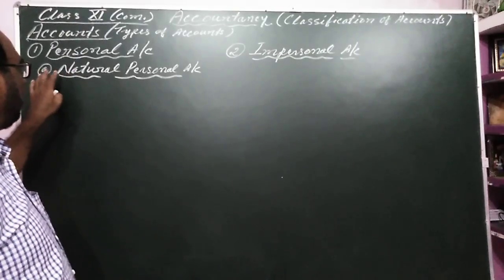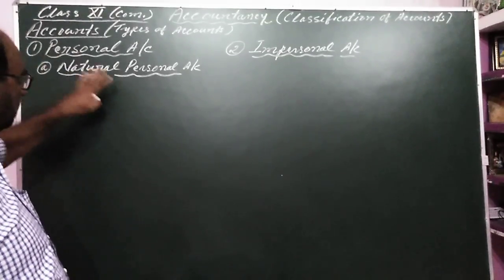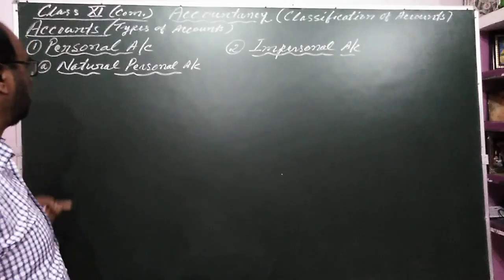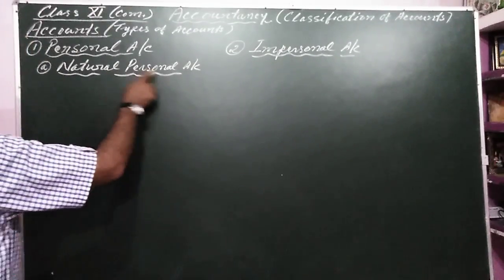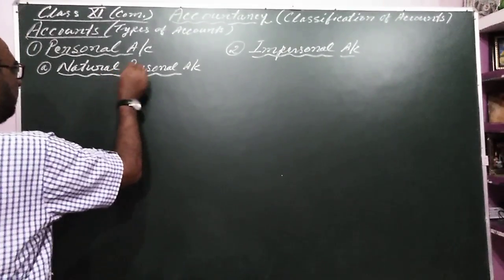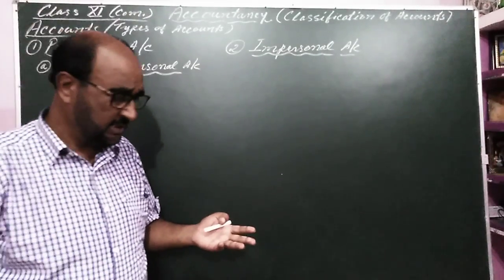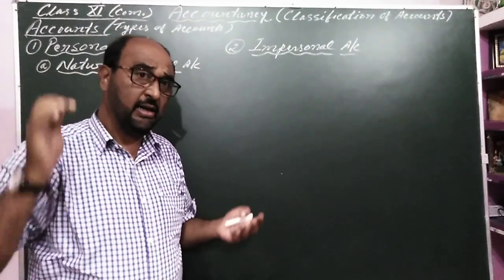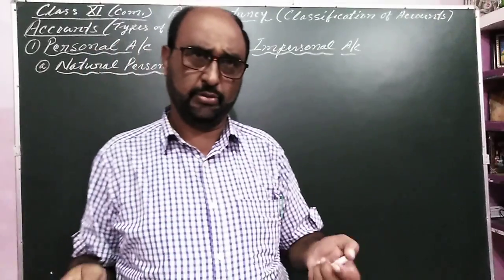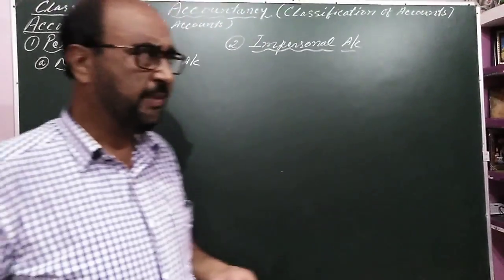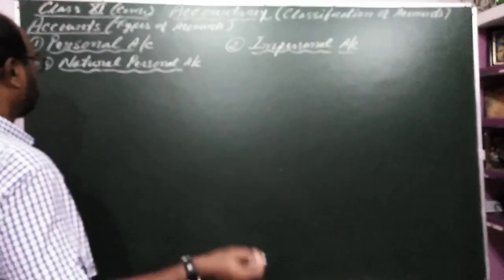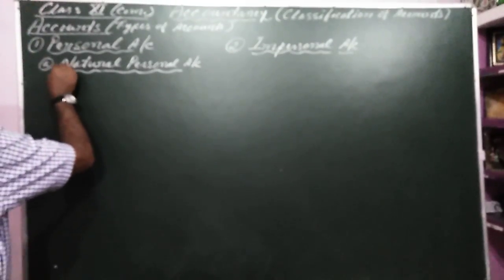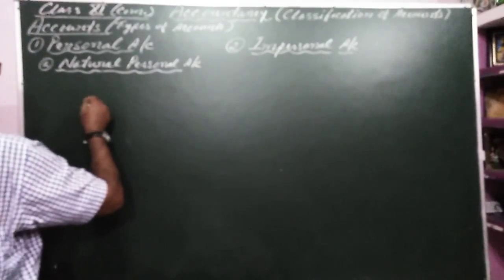So the personal account itself is divided into three parts. The first is the natural person, which is made of flesh and bone. In the simple way, a normal person is included in the natural person account.